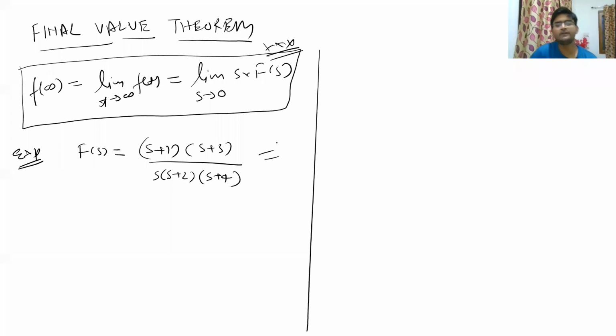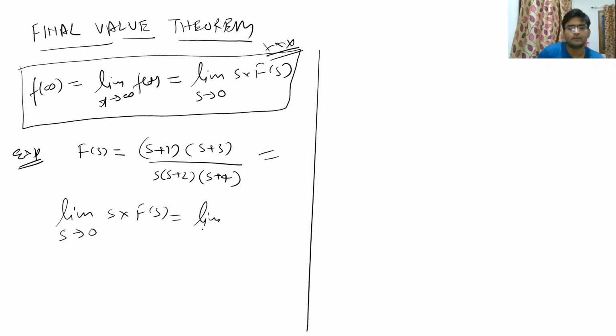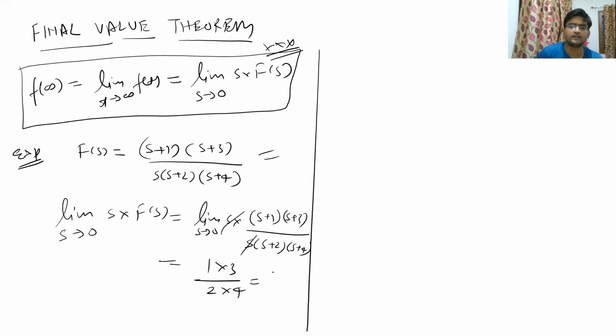So for this example, we have to find the final value. So just apply the formula, limit s tends to 0, s multiplied by F(s), which will become limit s tends to 0, s multiplied by (s plus 1)... So s and s will be cancelled out, and if you put s is equal to 0 in all this, you will have 1 into 3 divided by 2 into 4. So you will get 3 divided by 8. So this is your final value for this particular example.